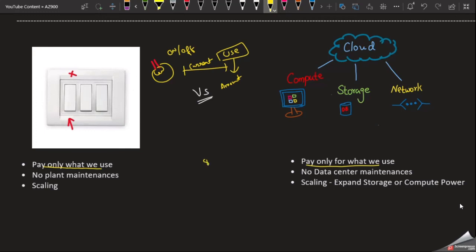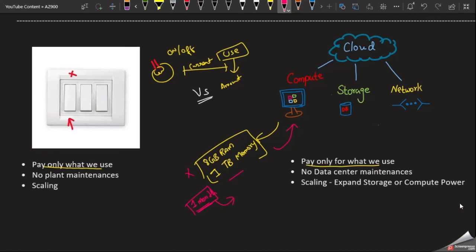For example, if you need 8 GB RAM and 1 TB memory, a very simple, basic example, you simply rent it from the cloud. You need this for 1 month. After the usage, we no longer need it, so you simply return it to the cloud. Then you pay at the end of the month only for the particular month you used it, right? The same thing is happening here: we pay only for what we use.